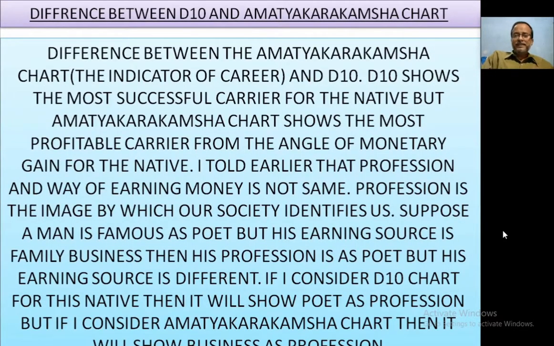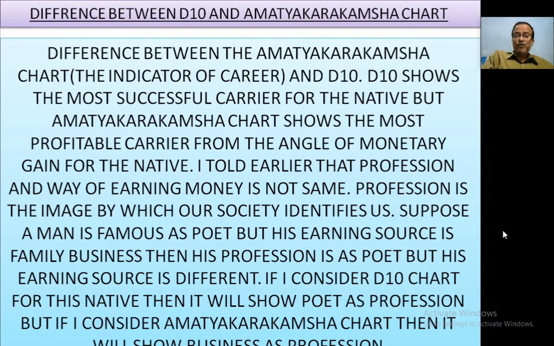Difference between D10 and Amatya Karakamsha chart. Previously I told that from Amatya Karakamsha chart we can identify the profession of the native, and from the D10 chart also we can identify the profession of the native. So what is the basic difference between D10 and Amatya Karakamsha chart, the indicator of career?